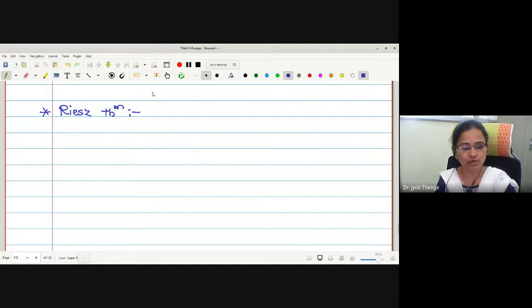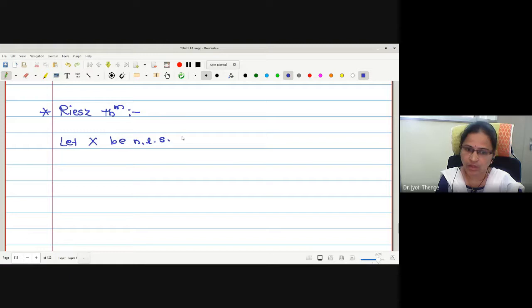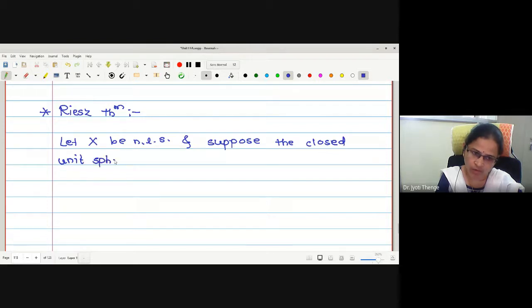Okay, let us have a look at the Riesz theorem. Let us write the statement of the Riesz theorem. What does Riesz theorem say? Let X be a normed linear space and suppose the closed unit sphere is compact.